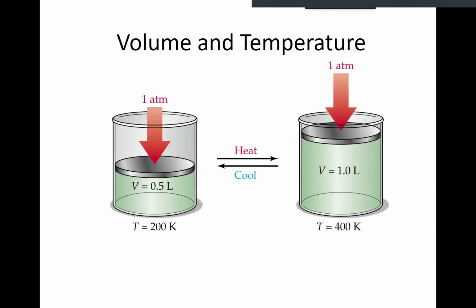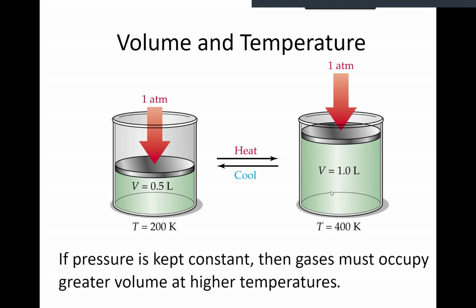Let's start with Charles's law first. Take a look at this picture. We have two containers of a gas. The pressure is the same in each case, 1 atmosphere. But in the container on the left, the temperature is 200 degrees Kelvin. In the container on the right, it's twice as much. The volume also expanded from half of a liter to 1 liter. So as the temperature doubles, volume doubles. Gases occupy greater volume at higher temperatures.